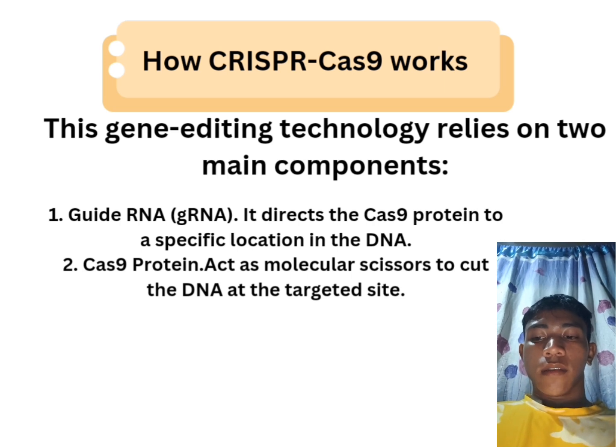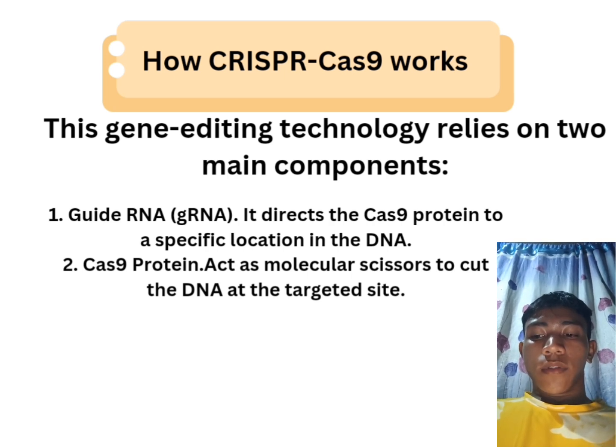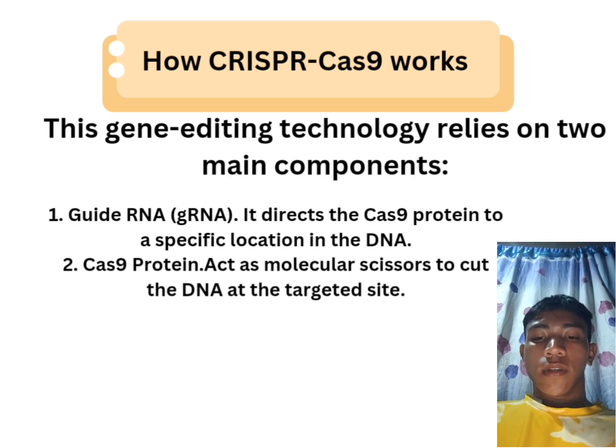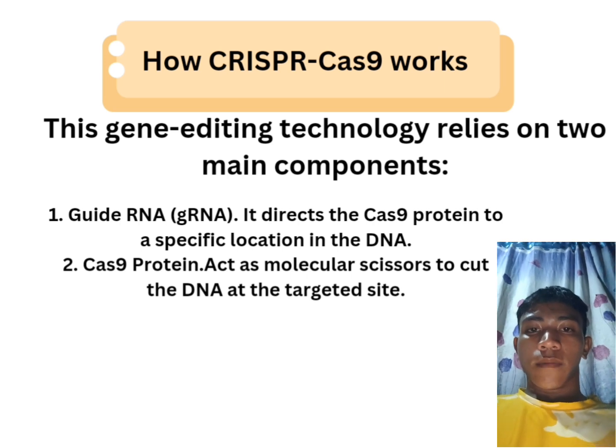After the DNA is cut, the cell repairs the break using one of two mechanisms. Non-homologous end joining, or NHEJ, often disrupts genes, allowing for target gene knockouts, and homology-directed repair, or HDR, enables precise insertion or replacement of DNA sequences. CRISPR-Cas9 is highly precise, cost-effective, and versatile, making it a game changer in genetic engineering.